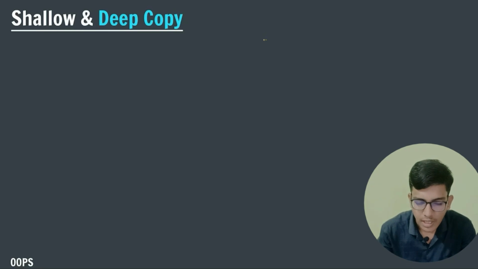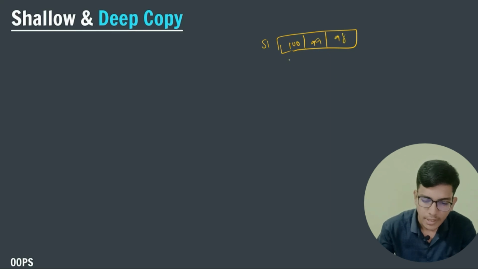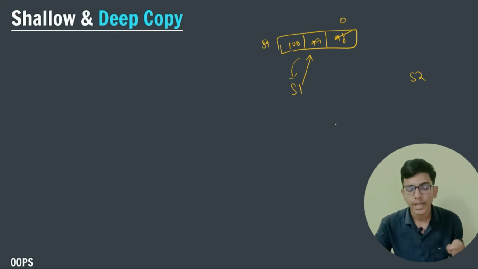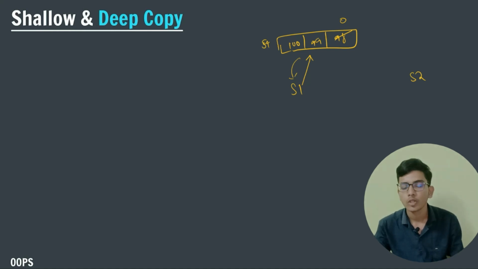Let us consider that this is my s1 array, 100, 99 and 98, and this is my s1 object and this is my s2 object. Both objects point to this array. If I change a value to 0, then s1 will also become 0. We created a copy constructor, taking the values present in my s1 object to my s2.